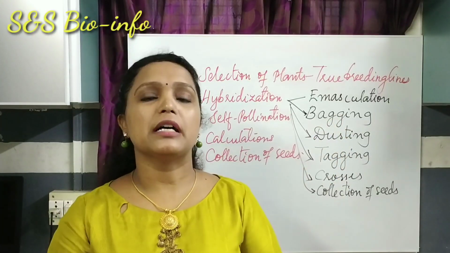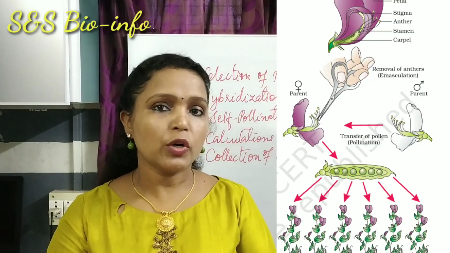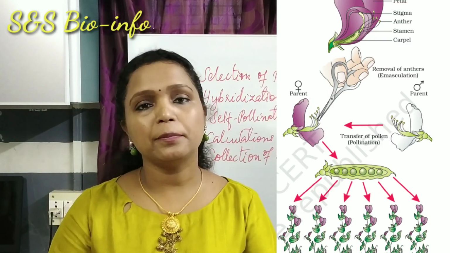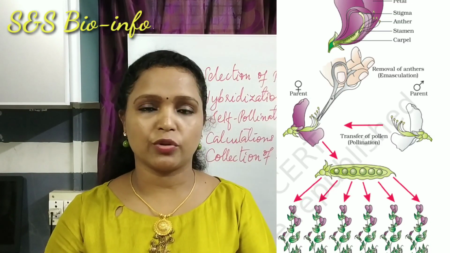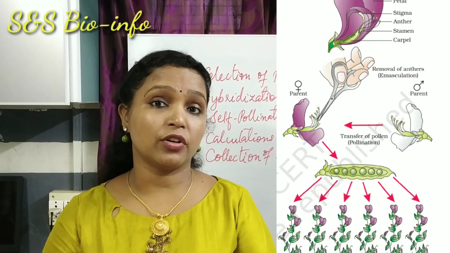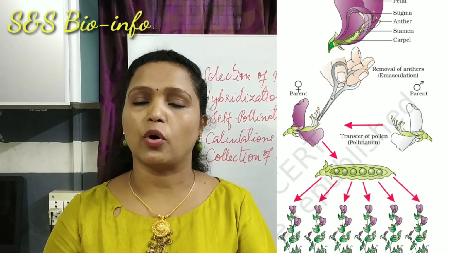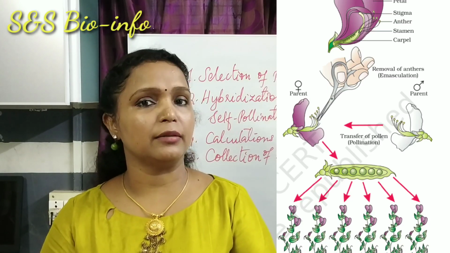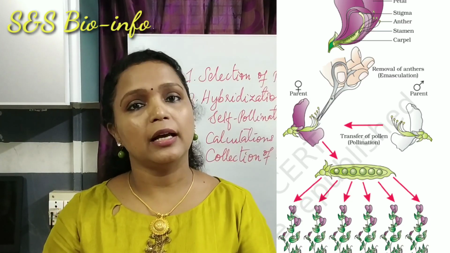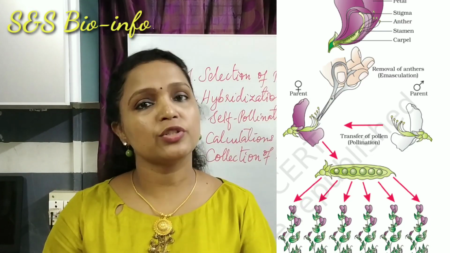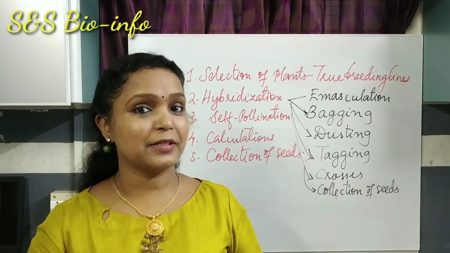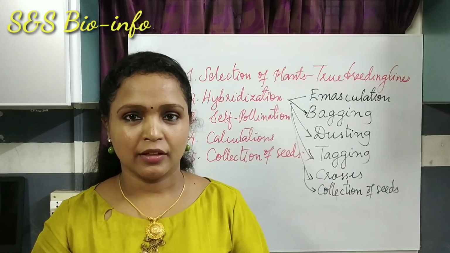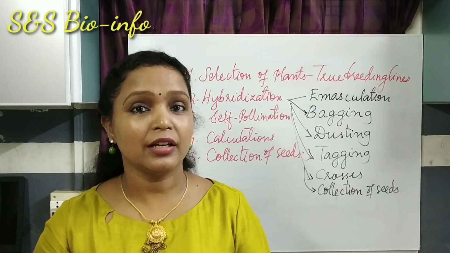The first step is emasculation. Emasculation is the process of removal of anthers from the flower. You know that garden pea is a bisexual plant. The flowers are bisexual in nature. A bisexual flower consists of both male and female reproductive organs. By removing the anther from the bisexual flower, Mendel made them female flowers. Thus he made male parents and female parents to do cross-pollination. The next step is bagging. The flowers were covered with paper bags from the beginning. It was opened only at the time of emasculation and dusting.